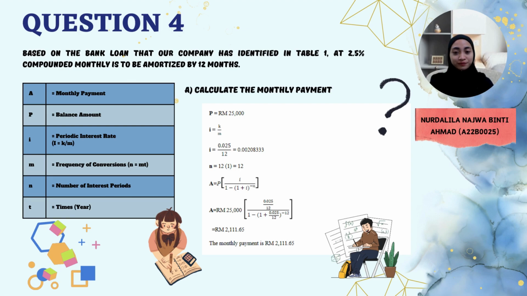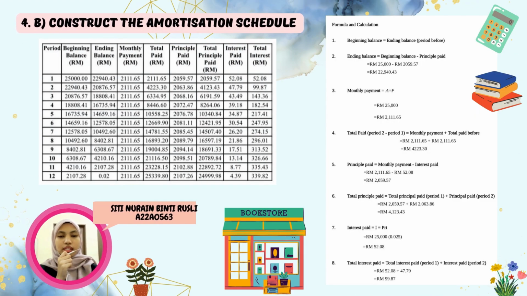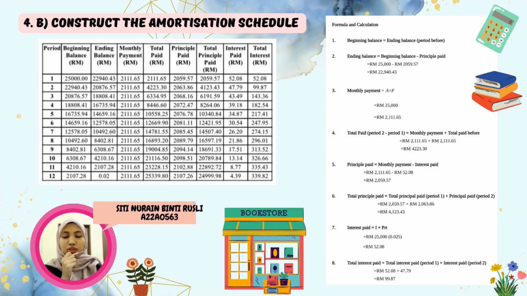So the answer we get for the monthly payment is 2,111 ringgit and 65 cents.